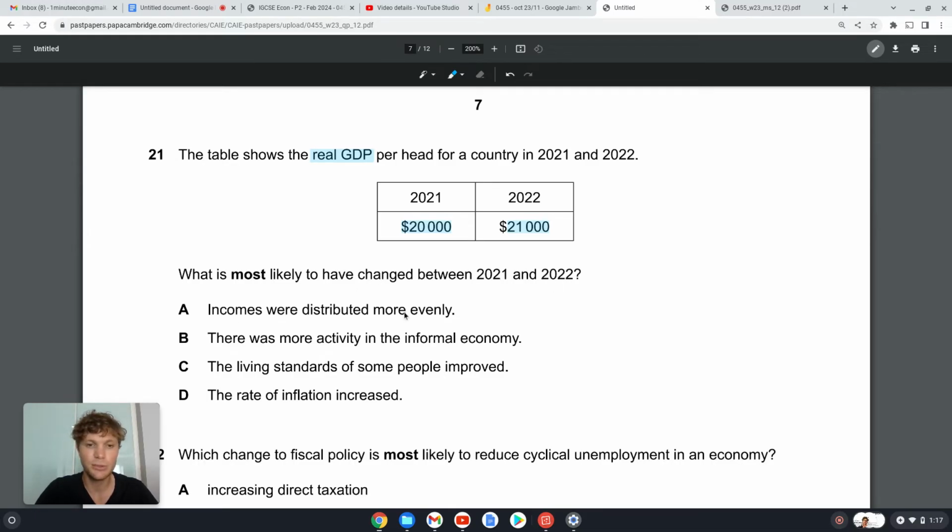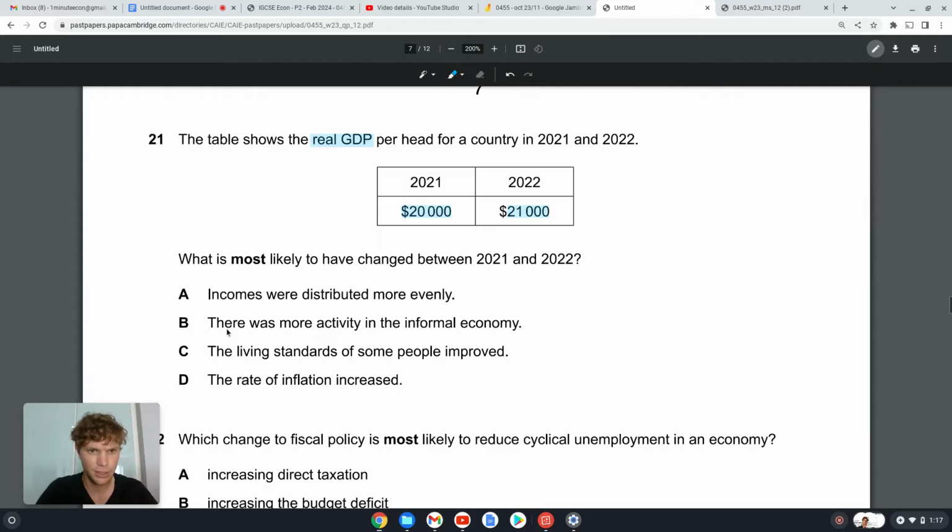A, incomes were distributed more evenly. We don't have enough information about that. Okay, it could be, but I'm not sure we have enough information. B, there was more activity in the informal economy. No, because GDP, right, this is a formal recording.